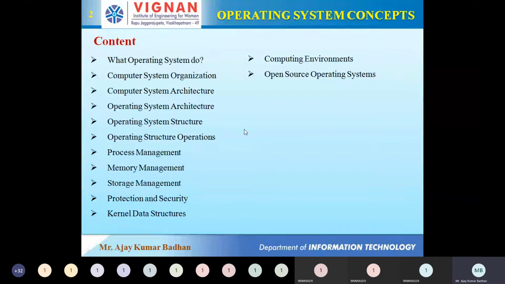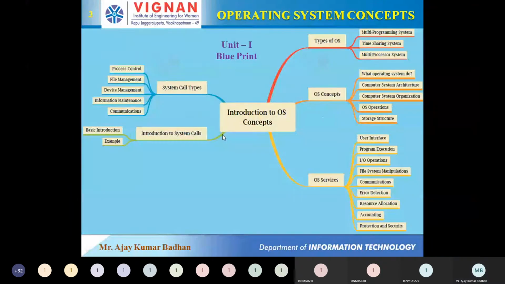Fine. Next, we'll go to the next slide. This is the blueprint of your first unit. Part one, what we are discussing today, will be on your right hand side. A few things we'll be discussing, like the types of operating systems. We have multiple types, but only three are explained here. If we get time, we will discuss this further.